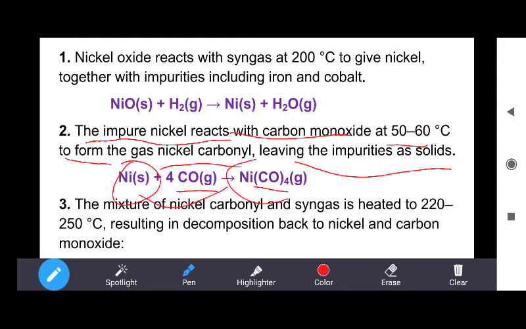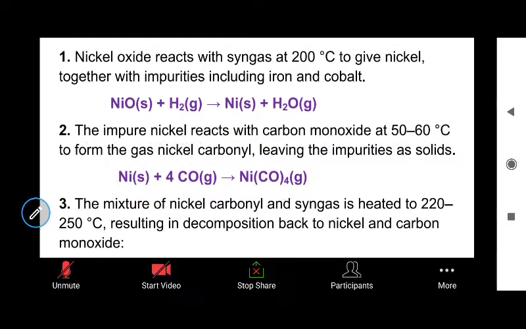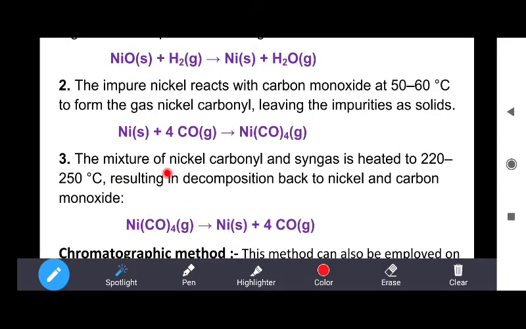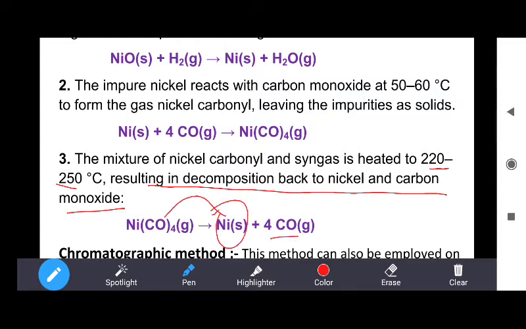The gaseous nickel carbonyl is then heated at 200 to 250 degrees Celsius, resulting in decomposition back to nickel and carbon monoxide. So at 200 to 250 degrees Celsius, it decomposes to give pure nickel metal, and carbon monoxide gas is evolved. So this method gives very high purity of nickel in a single process.